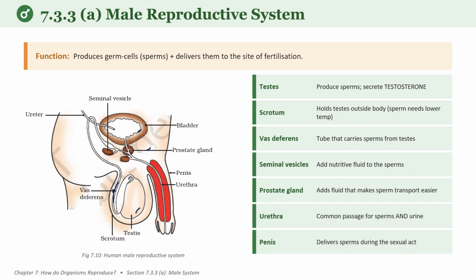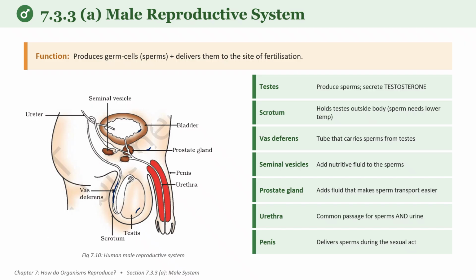So let's start with the testis. What it does is produce the sperms, and it secretes a hormone called testosterone. Very important: it secretes a hormone called testosterone. Millions of sperms are produced daily inside the testis.